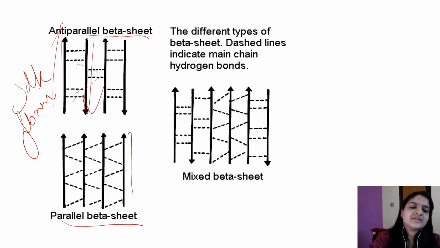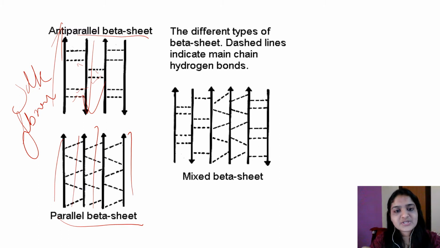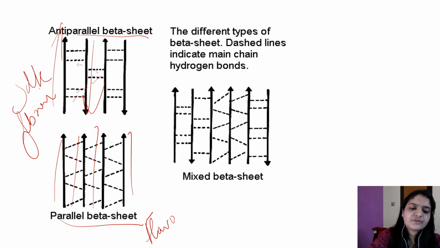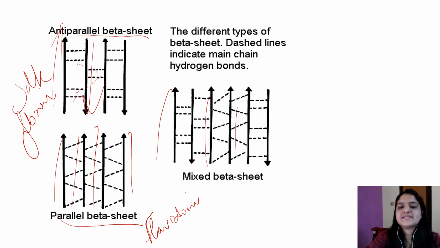In parallel beta sheets, the strands run in the same direction. Which is the example? It is flavodoxin. Some proteins have both parallel and anti-parallel beta sheets, and an example is carbonic anhydrase.